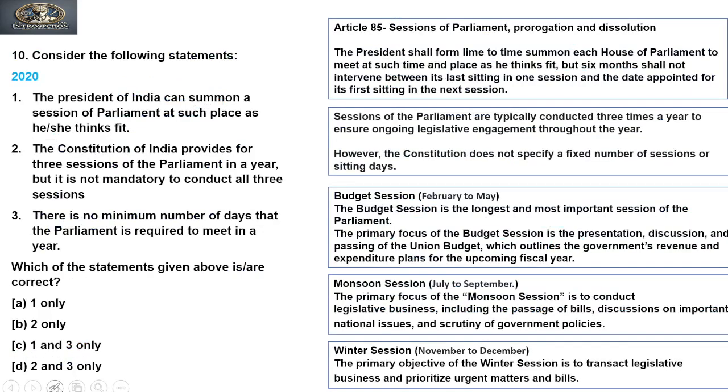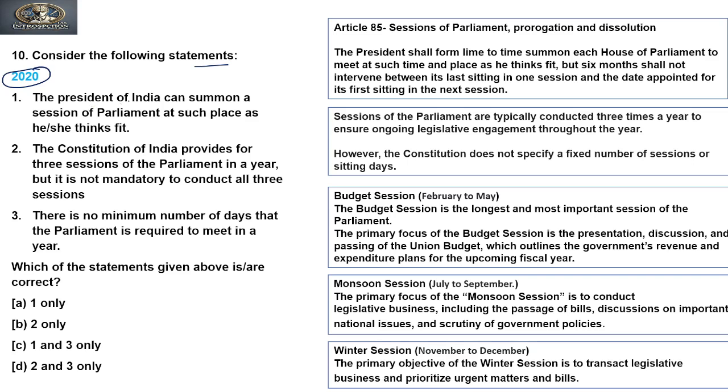The next question was asked in 2020. The question says: consider the following statements. Again there are three statements given. If we are in a position to eliminate one of the statements, then we will have more options or chances to give our answer. So let's see the first statement.